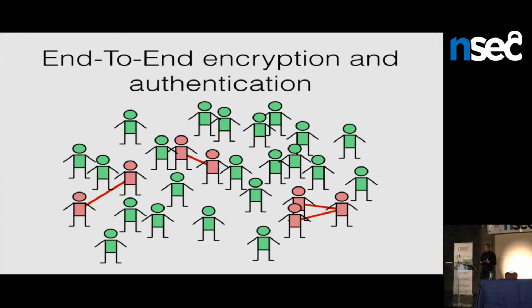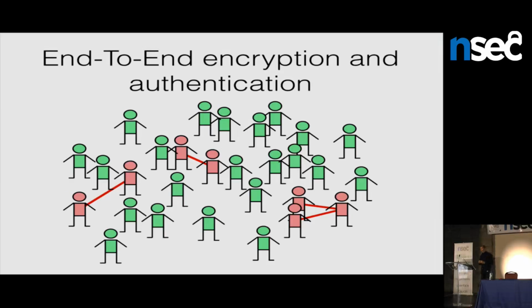That might be paying attention to warning messages that tell you that someone else's key is changing or that your key has changed. But users are going to have to do something, and most users, most of the time, are probably not going to want to do that and not going to want to spend a lot of effort on end-to-end authentication. So we have this sort of paradox where end-to-end encryption is easy, end-to-end authentication is a lot harder and is probably always going to be done by a smaller population of people. And so now what do we do?